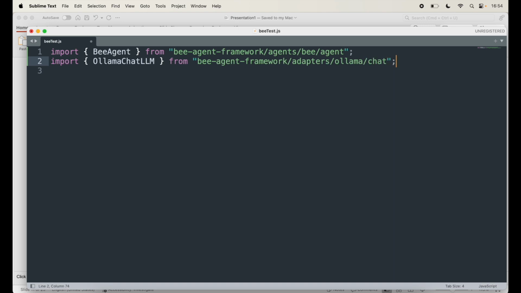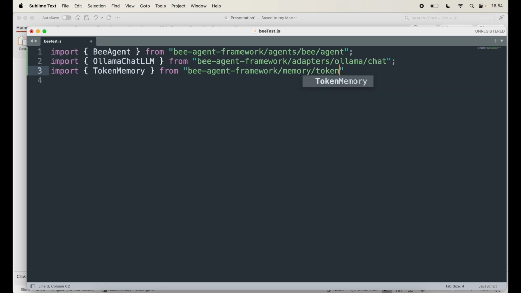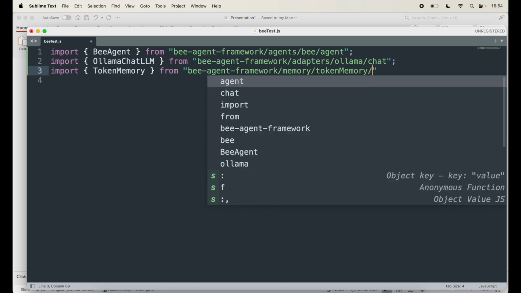So that will take care of that. Perfect. Next one that we need is the token memory. Import TokenMemory, and this comes from, again, bee-agent-framework/memory/tokenMemory.